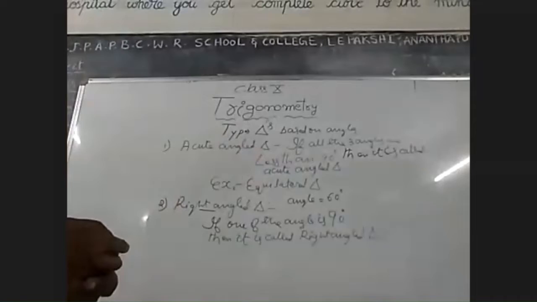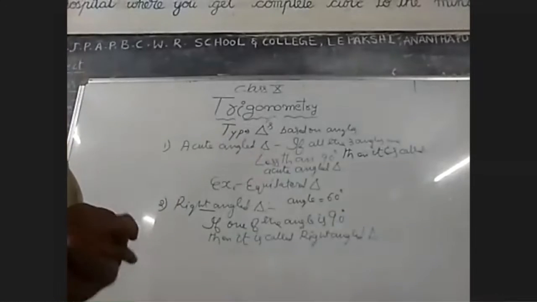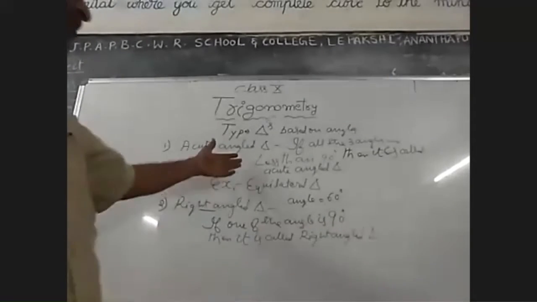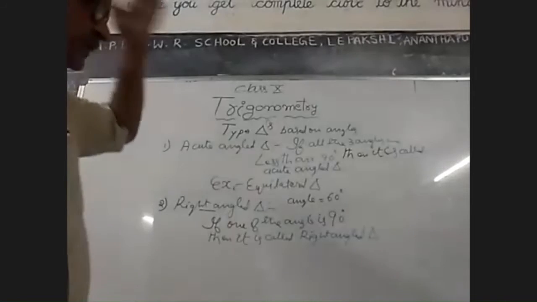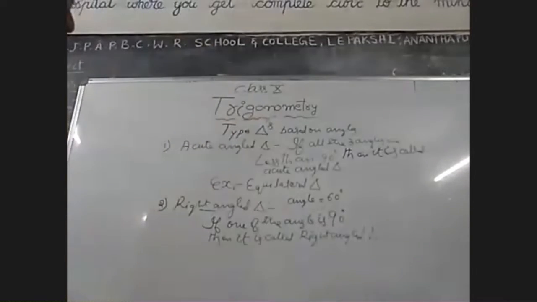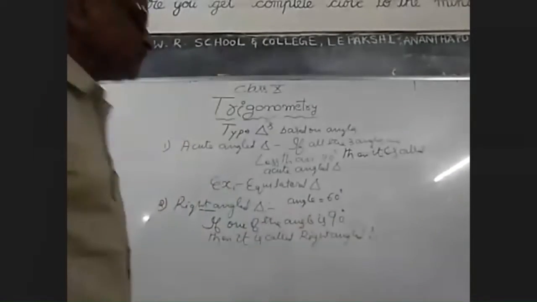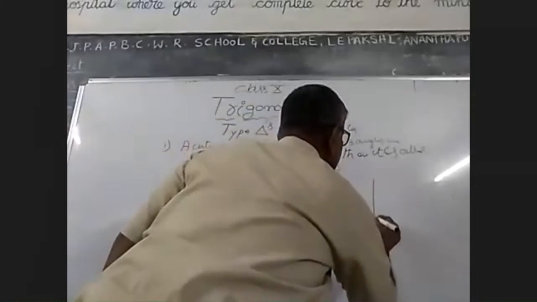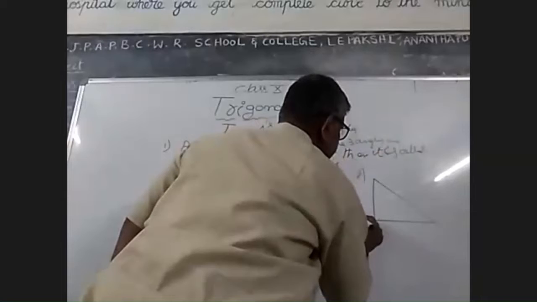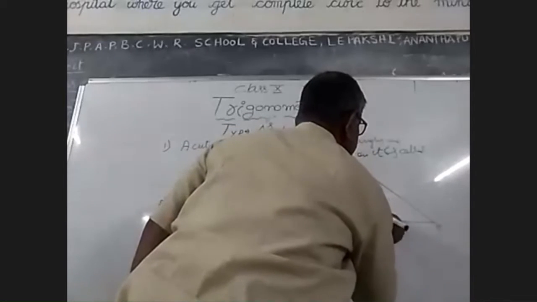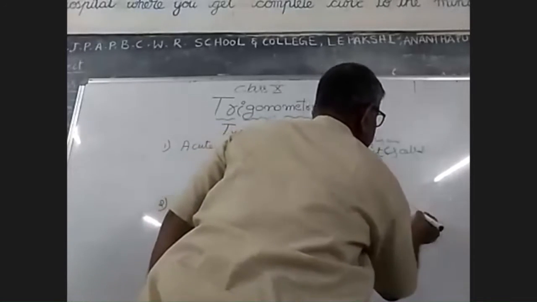All three angles are less than 90 degrees, then it is called an acute angle triangle. Next, right angle triangle. 90 degrees is called a right angle. There are three angles in a triangle. If one and only one angle is 90 degrees, for example, in triangle A, B, C, angle B is 90. So this is a right angle triangle.